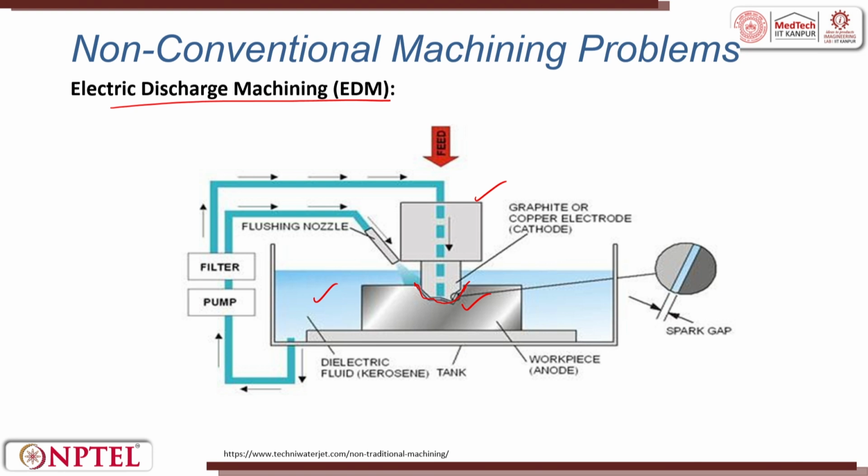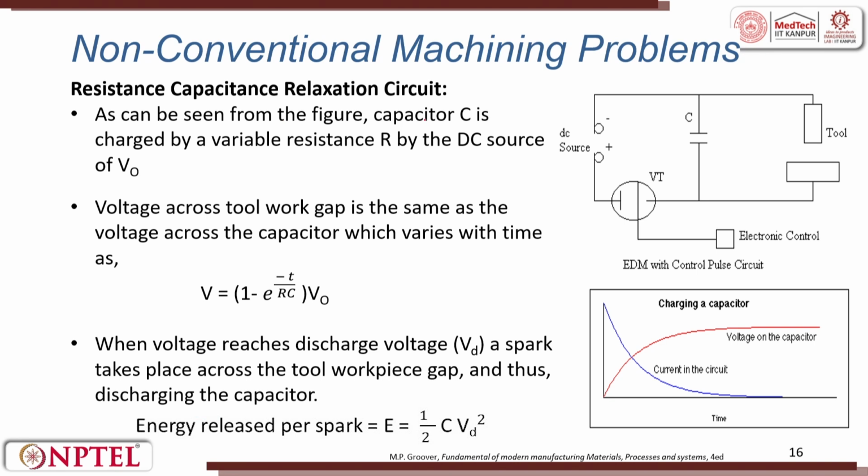Let me come to the resistance-capacitance relations in the circuit that I will use in the problem statements. As can be seen from the figure, the capacitor C here is charged through a variable resistance R by the DC source V0. The voltage across the work gap is the same as the voltage across the capacitor, which varies with time. So V is given by the relation V = V0 times (1 minus e to the power minus t by RC). When the voltage reaches the discharge voltage Vd, a spark takes place across the tool-workpiece gap, thus discharging the capacitor.